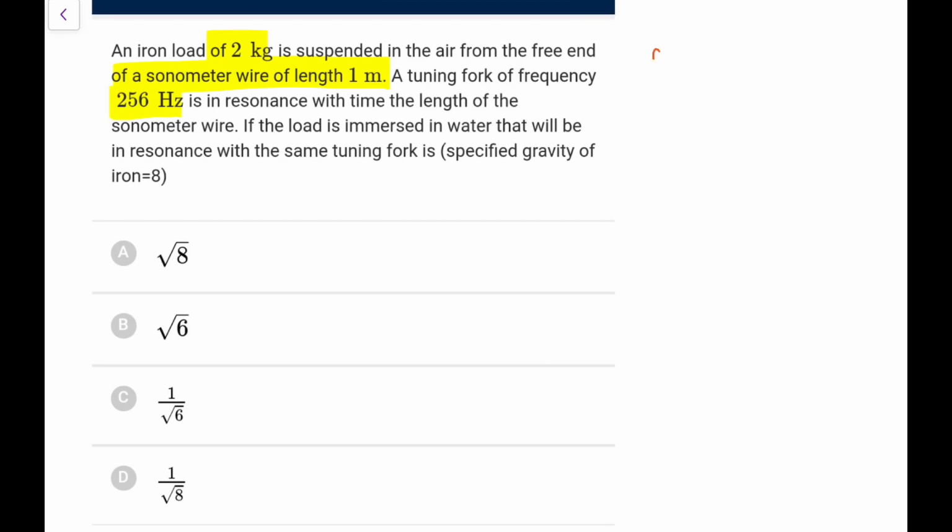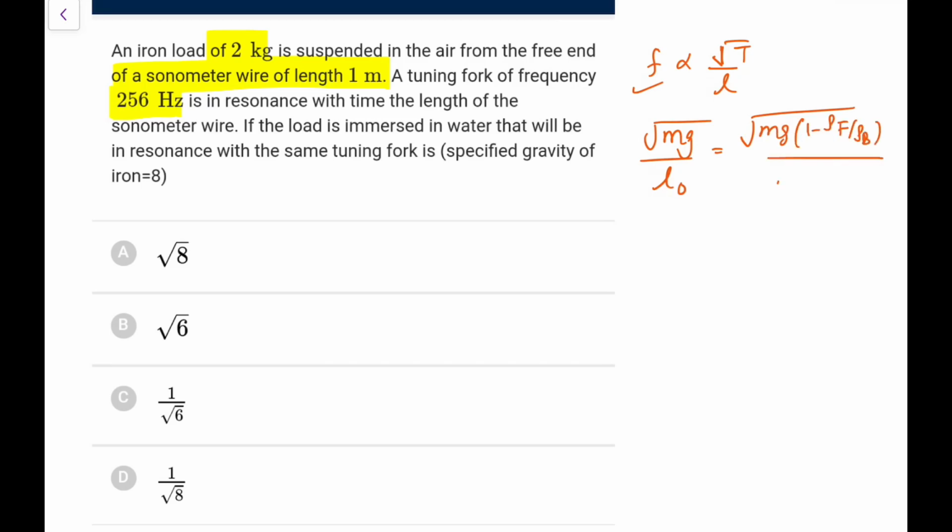So the frequency is v by 2l, so it is inverse to length, or root T by l, you write basically, because the mu will remain the same. So with the same tuning fork, f will be the same, so root T by l must be the same. So initially T is mg, so root mg by l naught would be equal to, in the new case, root of mg times 1 minus rho f by rho b, upon this L.